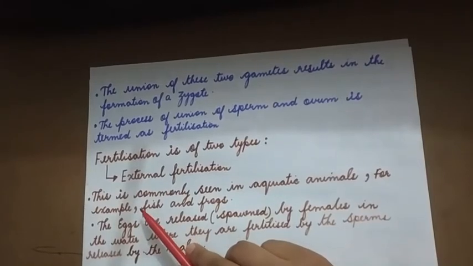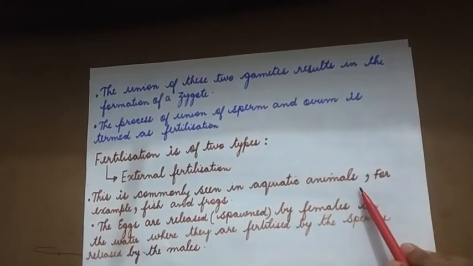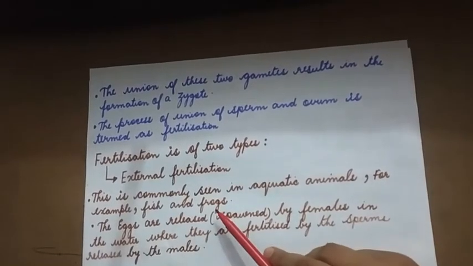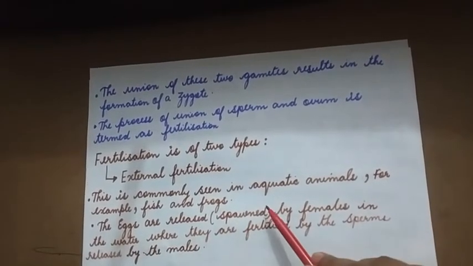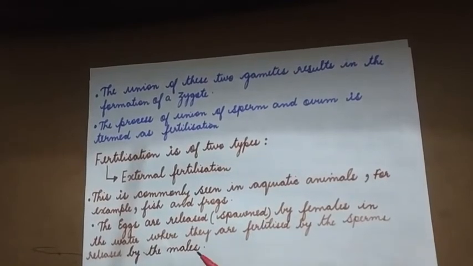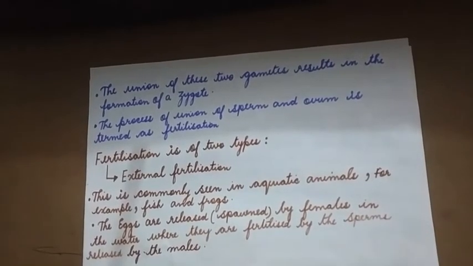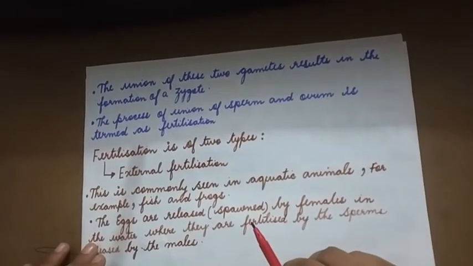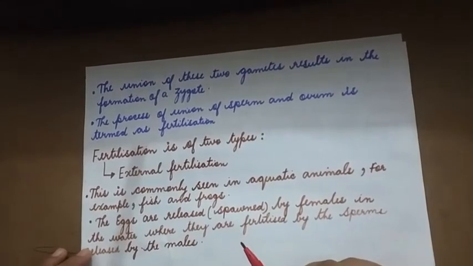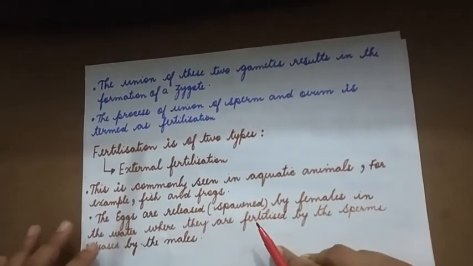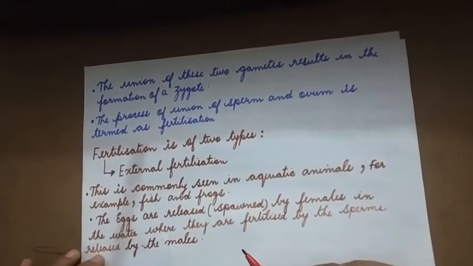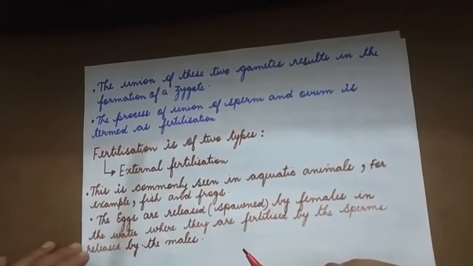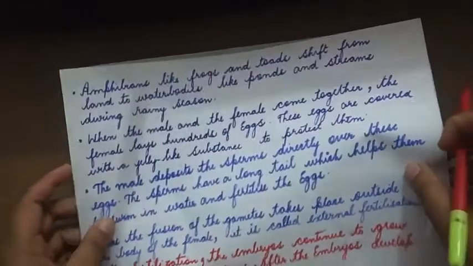External fertilization is commonly seen in aquatic animals, for example, fish and frogs. The eggs are released, or spawned. So the eggs are released by females in the water where they are fertilized by the sperms released by the males. We know frogs are amphibians. They can live on both land and in water. At the time of fertilization, they move to the water and the eggs are released in the water, and they are fertilized by the sperms released by the males.